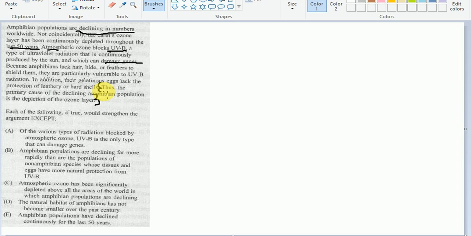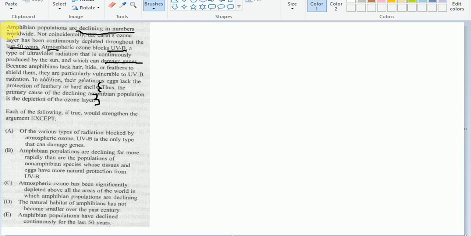Right, so this is a pretty big passage. Let me break it down. Just after reading it, you can infer that the author basically wants to play with the cause and effect scheme, right? Because he's giving an effect on the amphibian population and giving the cause of the same, like ozone layer depletion and UVB, etc. Okay, so let me go into the depth of it.